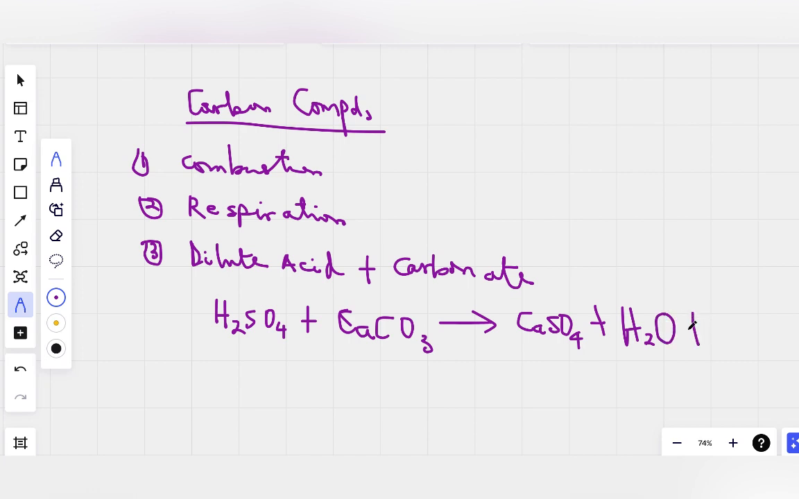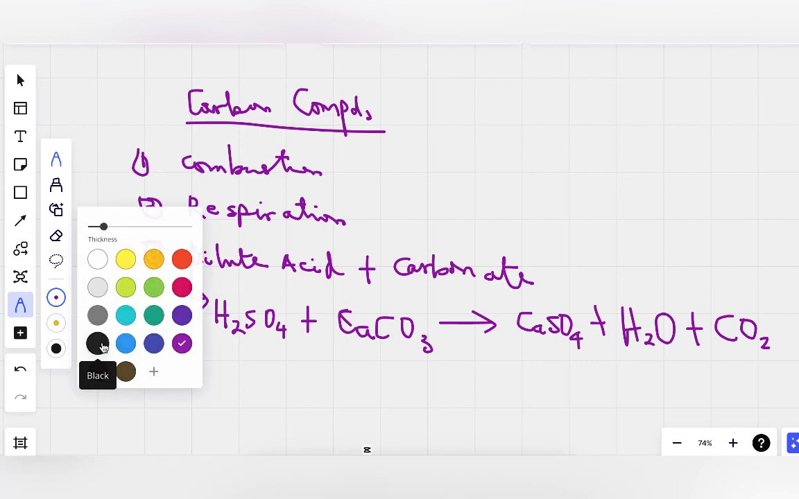Now what we have left here is CO2, carbon dioxide. So you see, when we react dilute acid with carbonate, we always produce carbon dioxide. This reaction we do in the laboratory is another way of getting carbon dioxide. So these are three ways: this reaction, and this reaction.